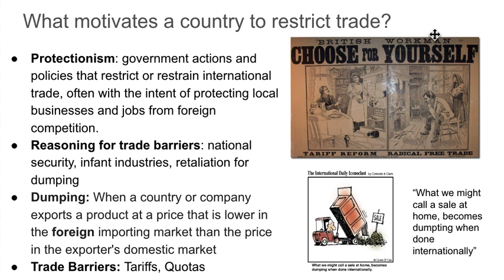But trade restrictions could also be used when a country has a new or young industry that isn't ready to compete with international brands at international prices. And it could also be a country retaliating for another country dumping, or taking their items and selling them at much lower international prices, which then saturates the market with this specific item.